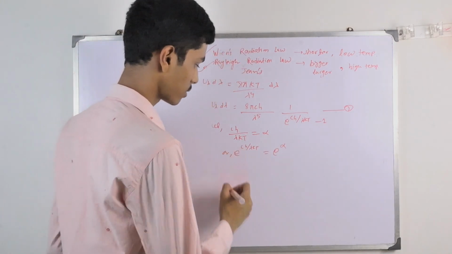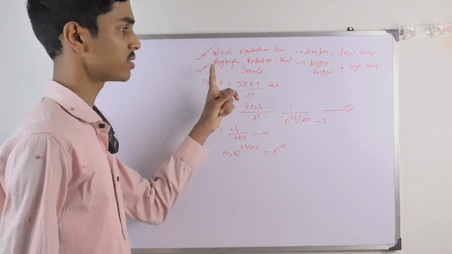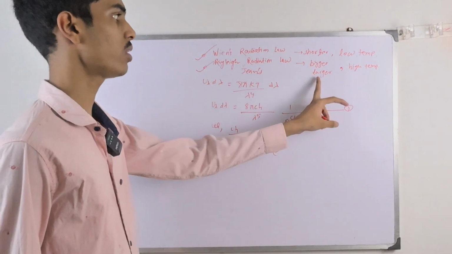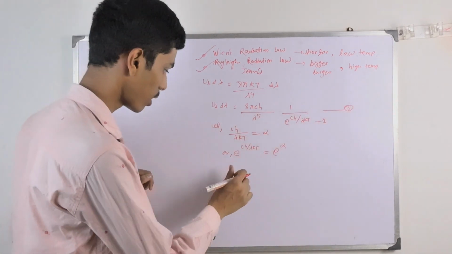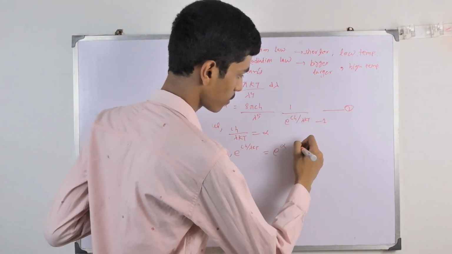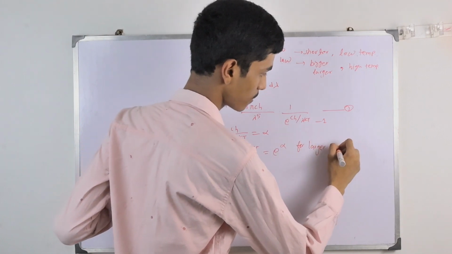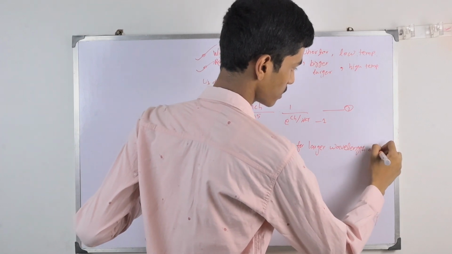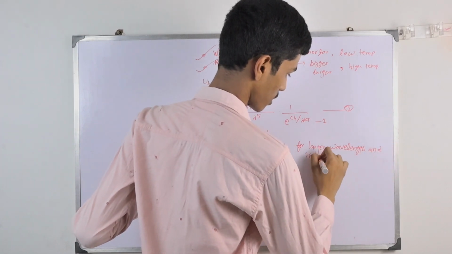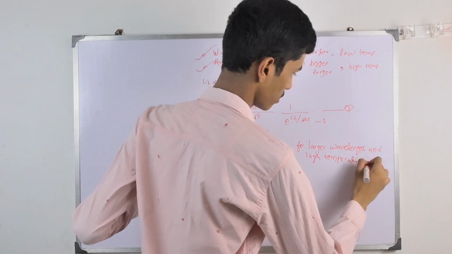After that, we know Rayleigh-Jeans radiation law is valid only for larger wavelength and high temperature. So for larger wavelength and high temperature, what can we write?